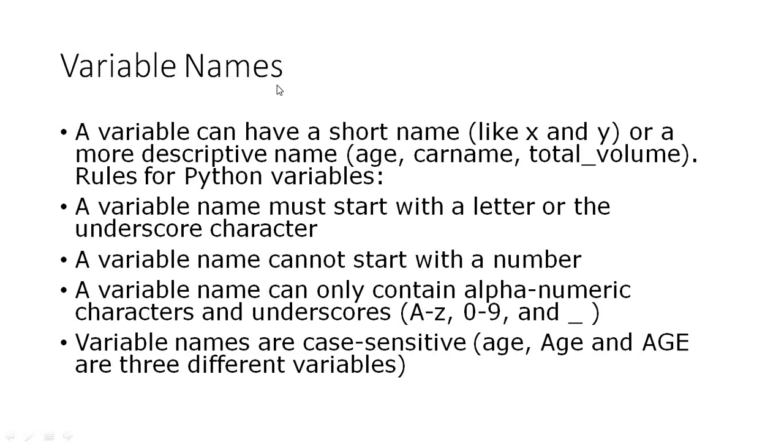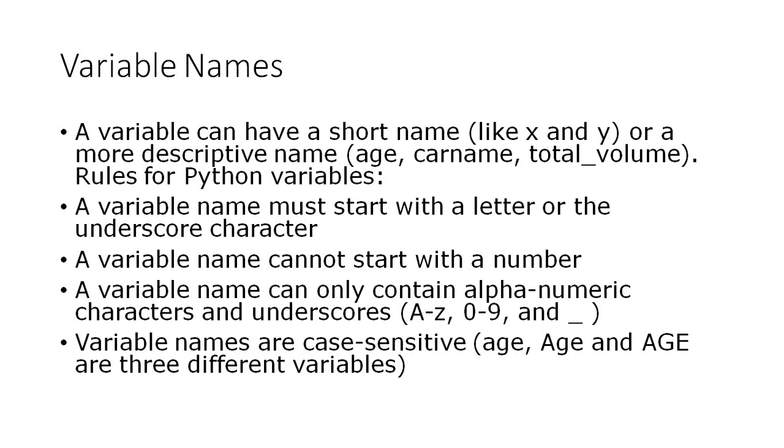Now variable names can have a short name like x and y, and even they can be descriptive names like age, car name, or total volume, area. And there are some rules for Python variables. A variable name must start with a letter or an underscore. And it cannot start with a number, but it can have a number in between.